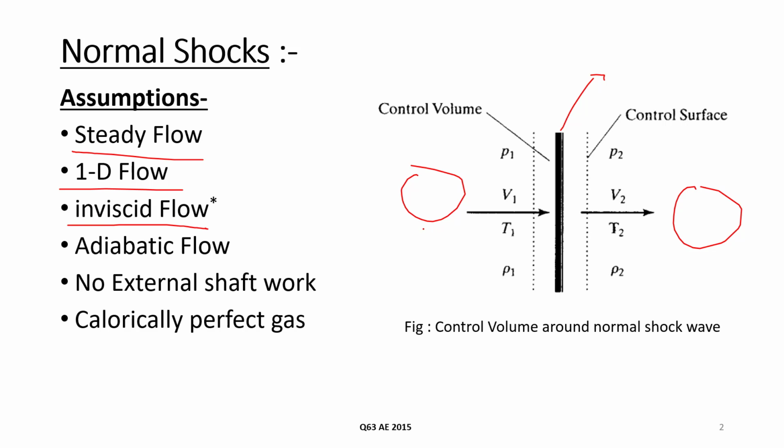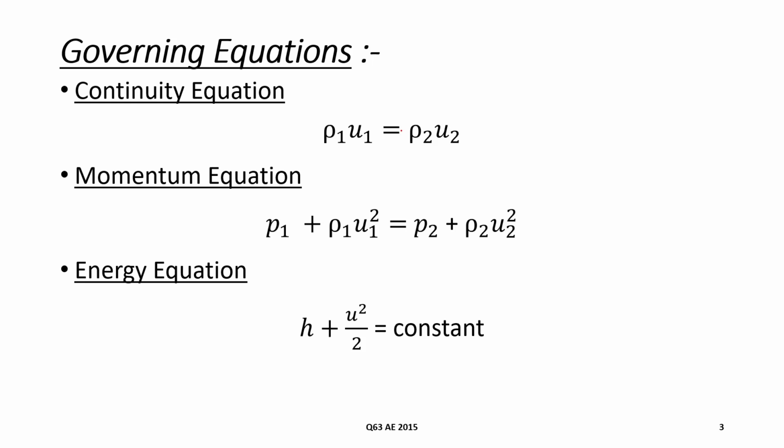There is no external shaft work, and the gas is calorically perfect gas. So if in the upstream there is Mach number M1, in downstream it will become M2, and properties are also corresponding p1, v1, T1 and ρ1. In the upstream, properties are denoted by 1, downstream by 2. If we take the control volume around the shock wave, then we can derive the governing equations.